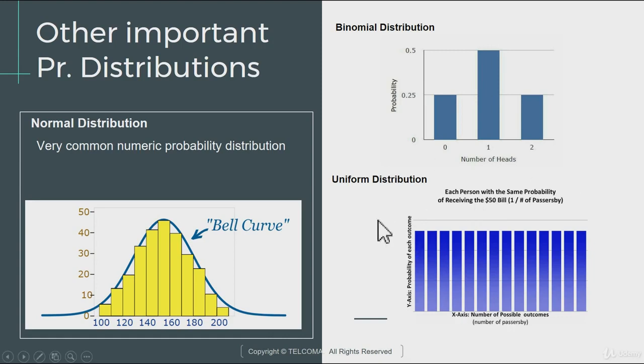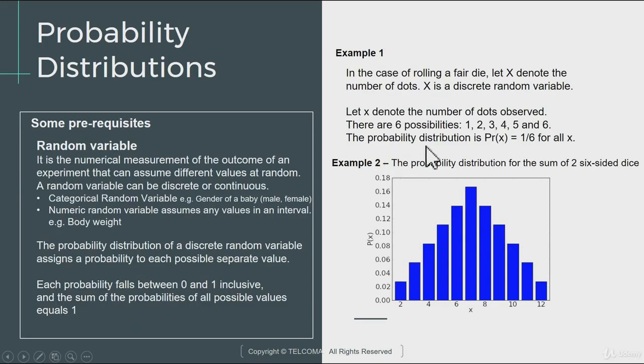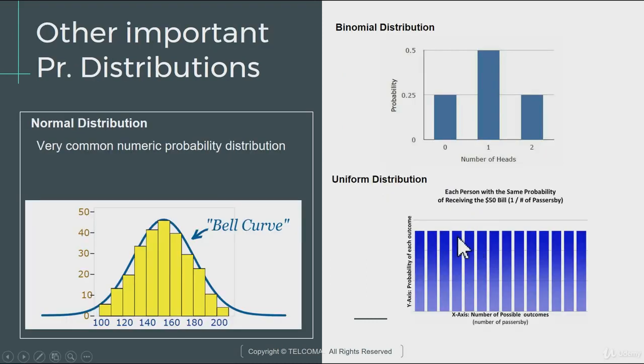Similarly, we have the uniform distribution. It can be the same example which we referred to earlier. Instead of two dice, just assume we had one die. What are the possibilities of getting a specific value? If it's one die, the probability of getting any side is 1 by 6. So in that scenario, all of them will have a value of 1 by 6. Simple, plain, uniform distribution. And there are definitely a lot more, and they have valid use cases where you can go ahead and find out when this happens.